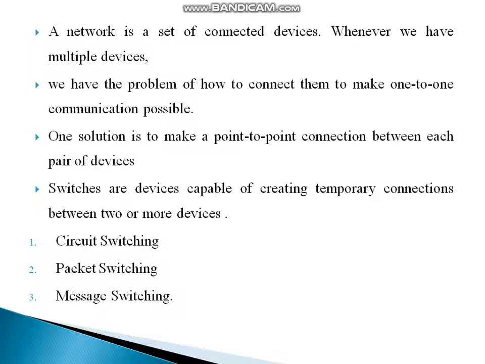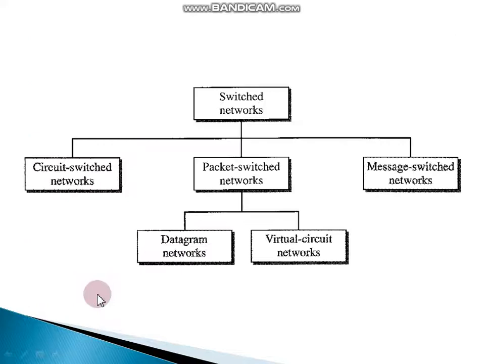We can divide the network into three broad categories, which are circuit switching, packet switching, and message switching. Here the switched networks are categorized into circuit switched network, packet switched network, and message switched network. Then packet switched networks can further be divided into datagram networks and virtual circuit networks.